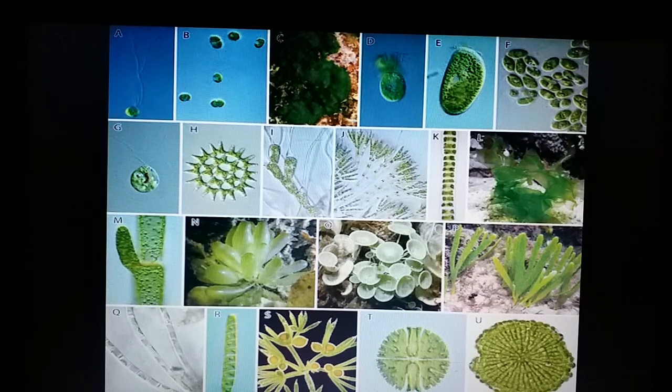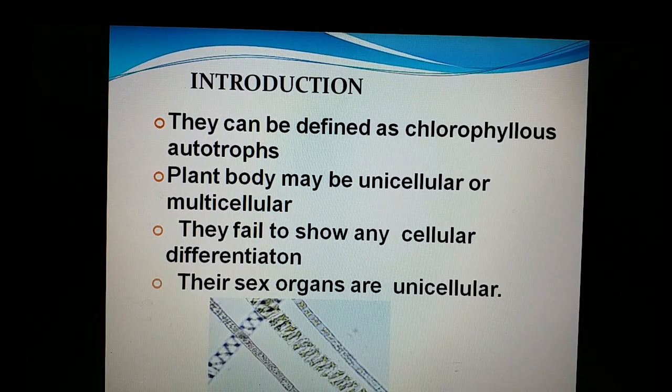Now, these are algae with a terrific diversity. There are unicellular members, colonial forms, filamentous forms, branched, unbranched, and algae show terrific thallus organization. Algae are green, photosynthetic, chlorophyllous, independent members. They can be defined as chlorophyllous autotrophic members, maybe unicellular to multicellular. They fail to show any cellular differentiation.